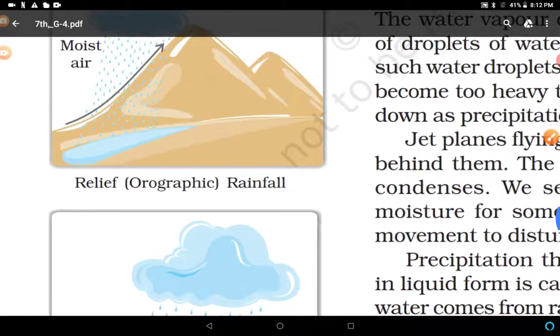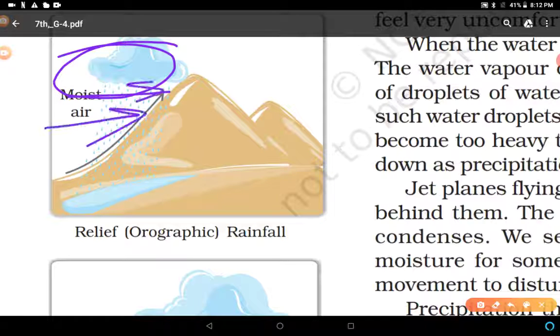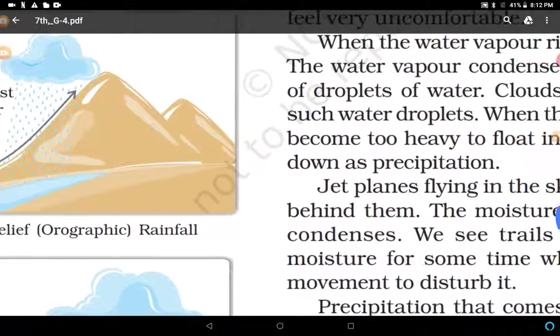Another one is orographic rainfall. When clouds full of water vapor strike the mountains, right, after striking the mountains they come to the earth in the form of precipitation. It is known as orographic rainfall. In the Himalayan region and northeastern region, this kind of rainfall is very common.